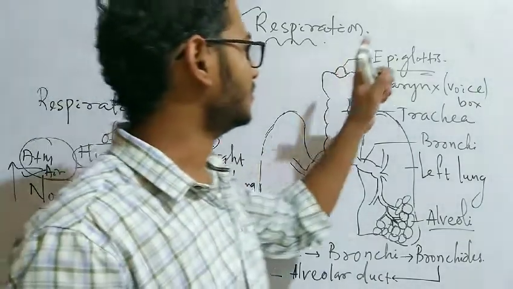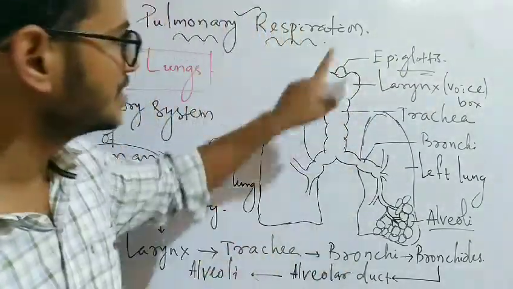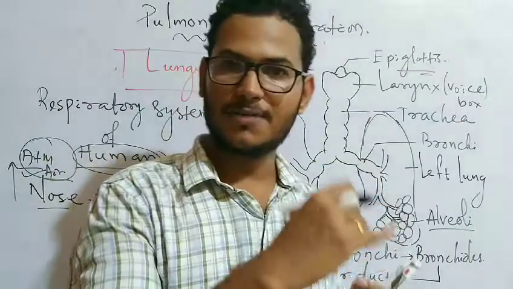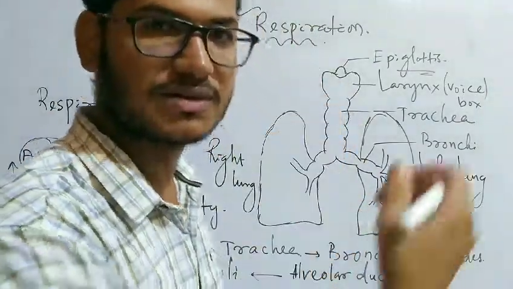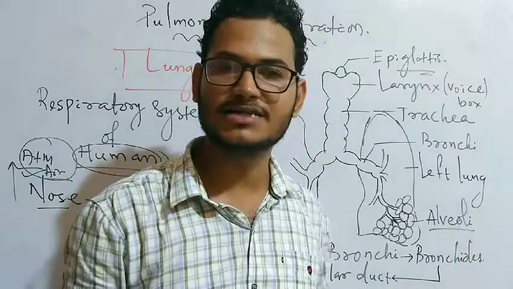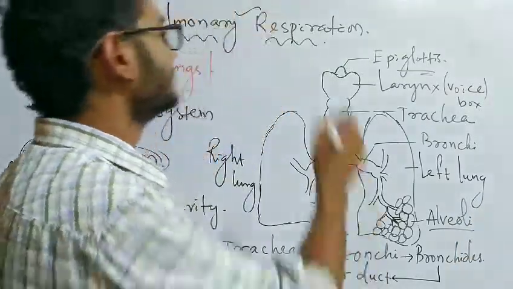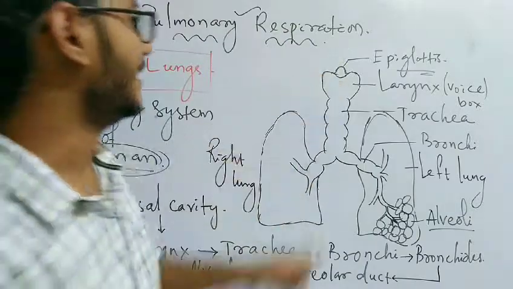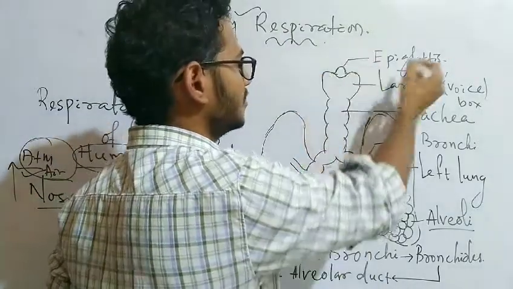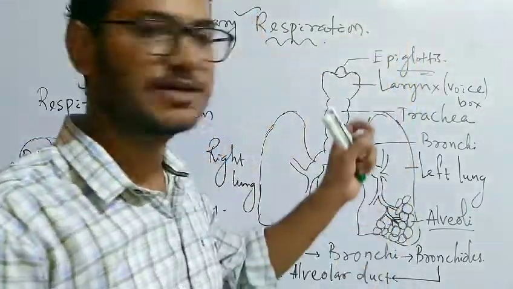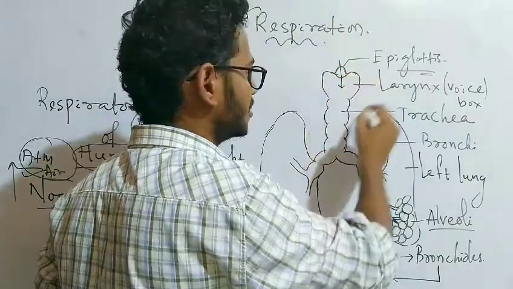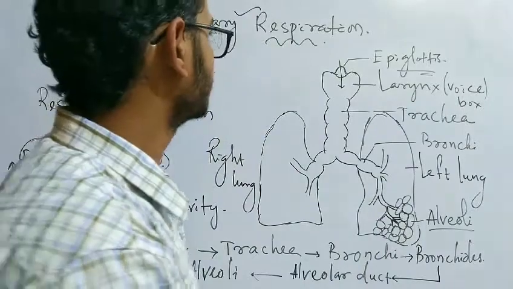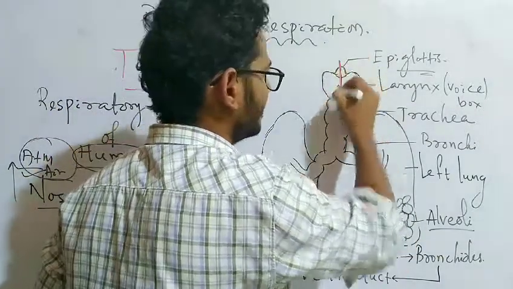So here the epiglottis closes the glottis, and after the glottis is closed, the swallowed food goes to the gullet, which is the connection to the esophagus. But when the epiglottis does not close the glottis, the air enters the glottis and passes to the larynx.